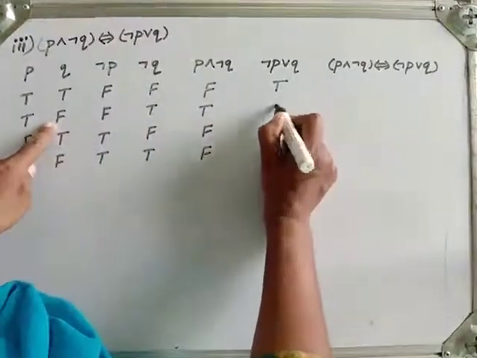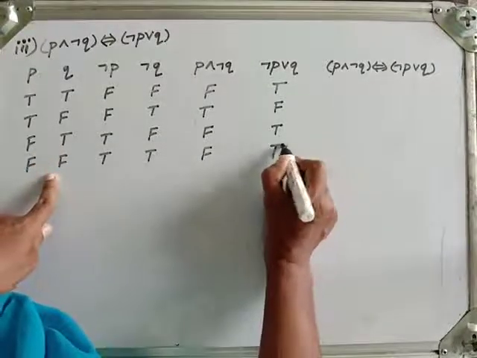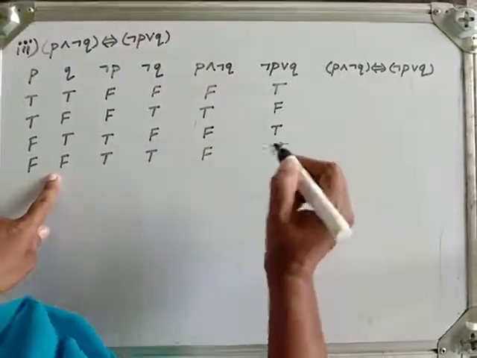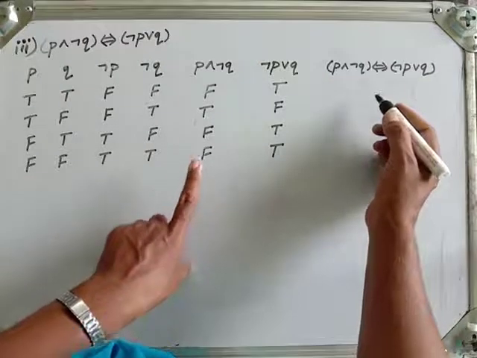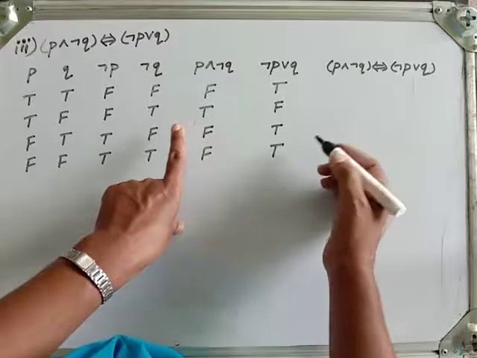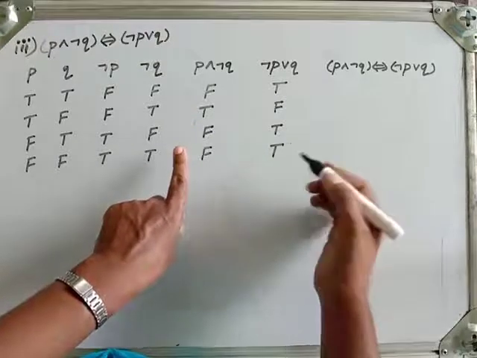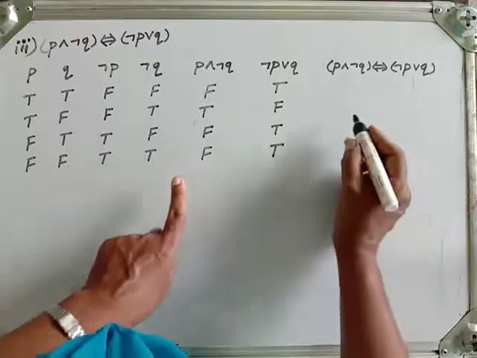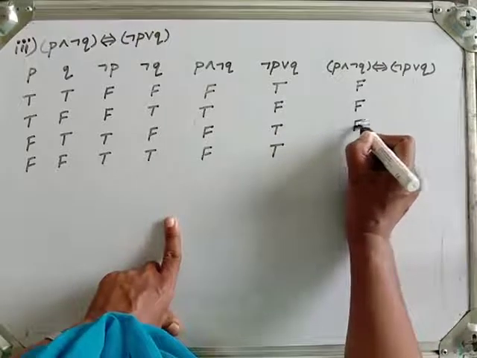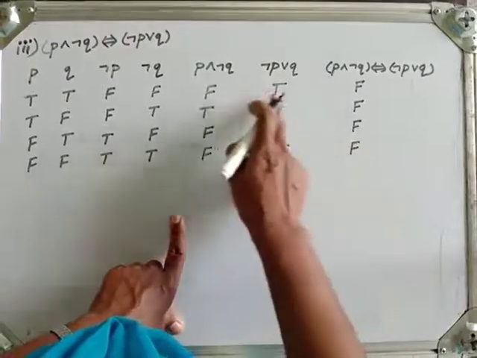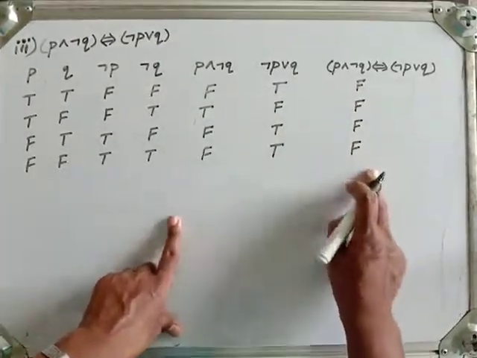Now false, false will give false, true, true will give true, and false, true also gives true because it is OR. Now double implication. In double implication, if both are either true or both are either false, then it is true. But if one of them is false and other one is true, then it is false. So here it is false, false, false, and false. Look at the pairs: false, true, true, false, false, true, false, true. So everywhere it is false.